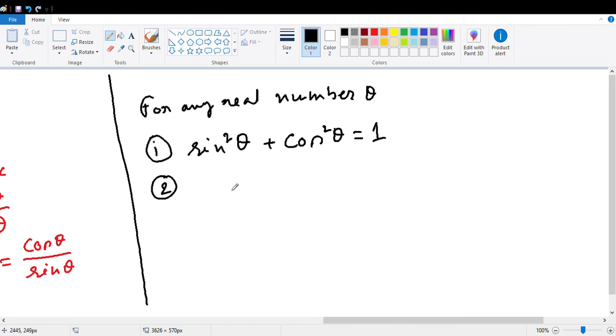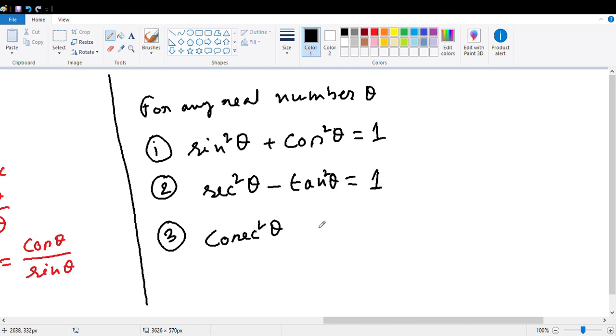Second rule, sec square theta minus tan square theta equals 1. Rule number 3, cosec square theta minus cot square theta is also equal to 1. This is the homework for you guys, to prove these formulas.